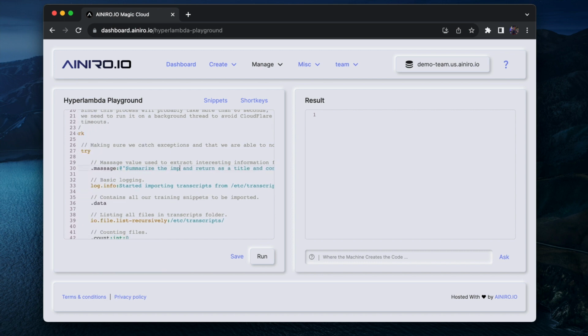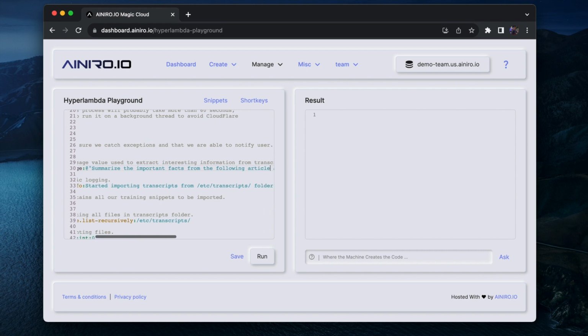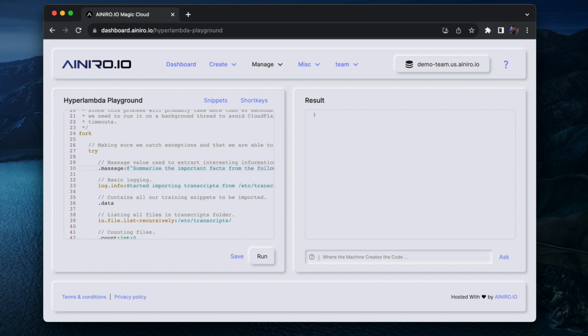However, from here, I can change it any way I want to, and I can write: summarize the important facts from the following article. Notice this works with any text-based content, and you can use it on anything. It doesn't have to be a YouTube or a podcast transcript, but that's where we started out creating it, and that's where it was initially implemented.